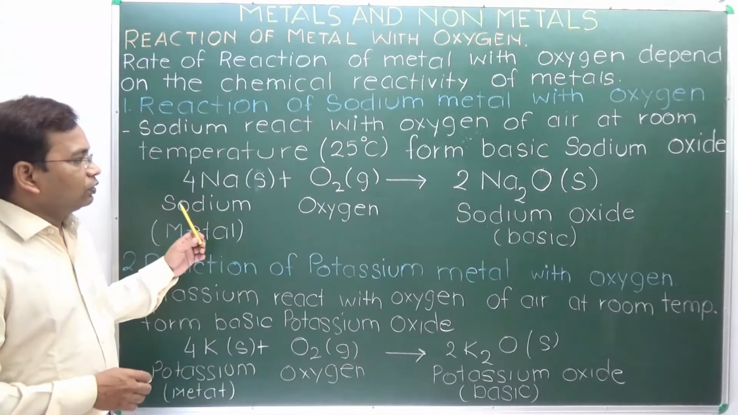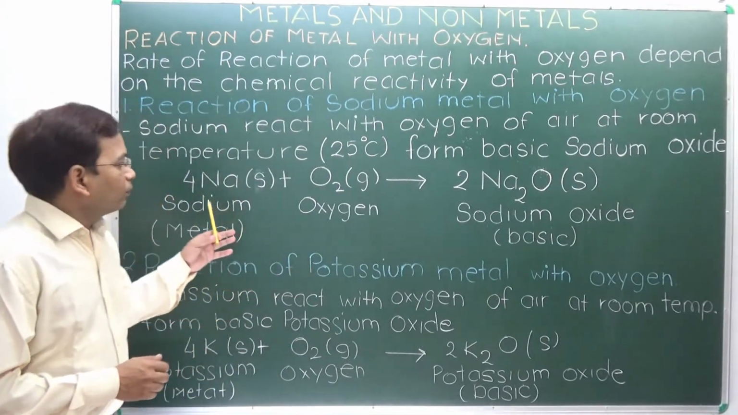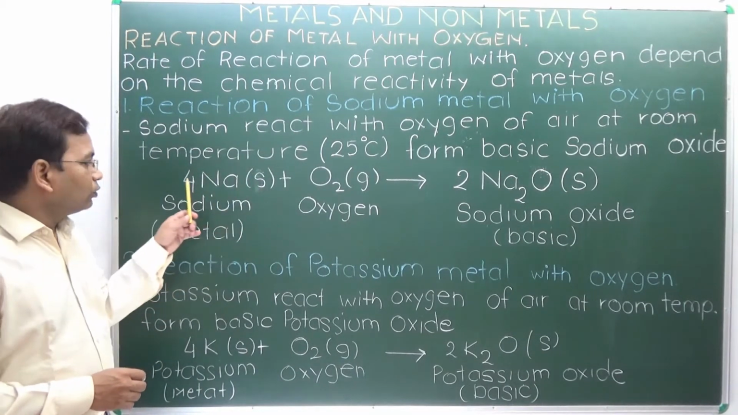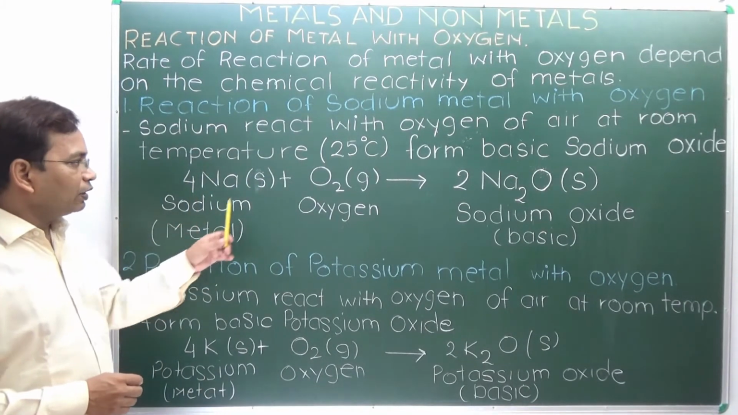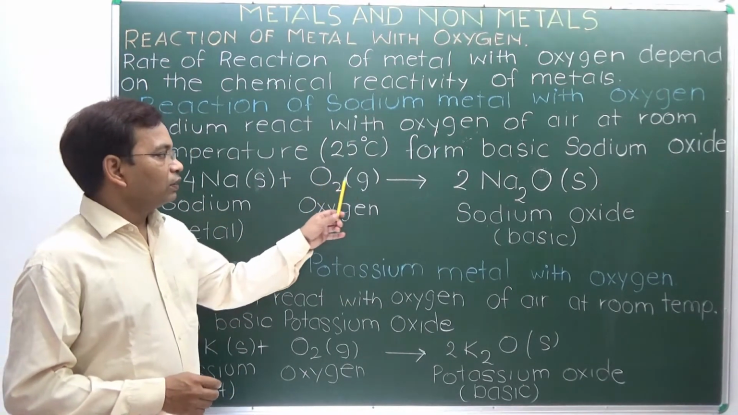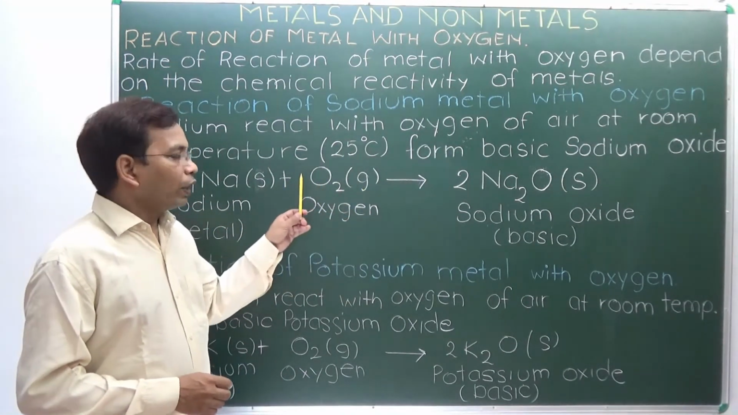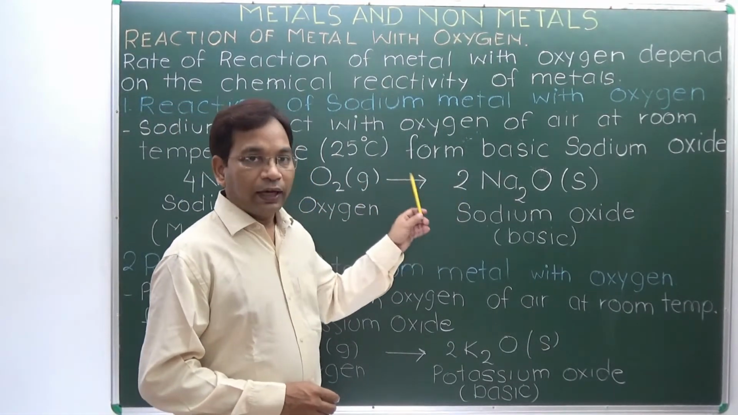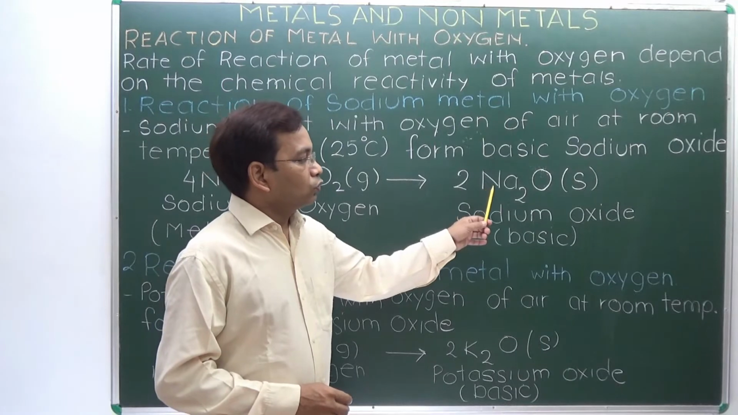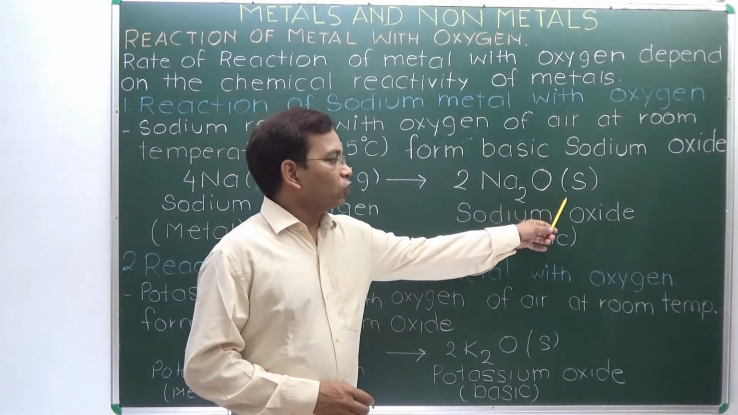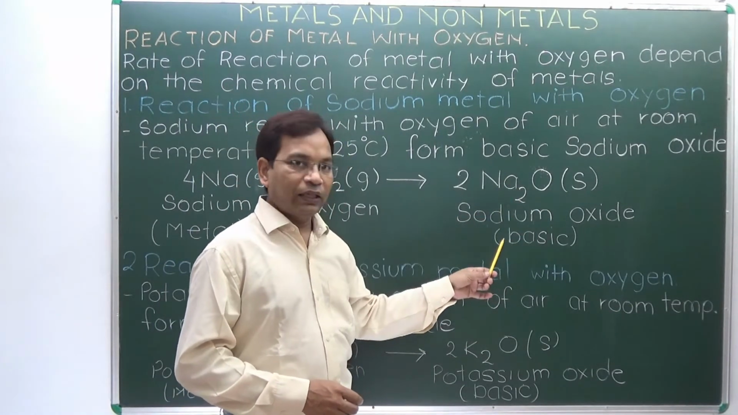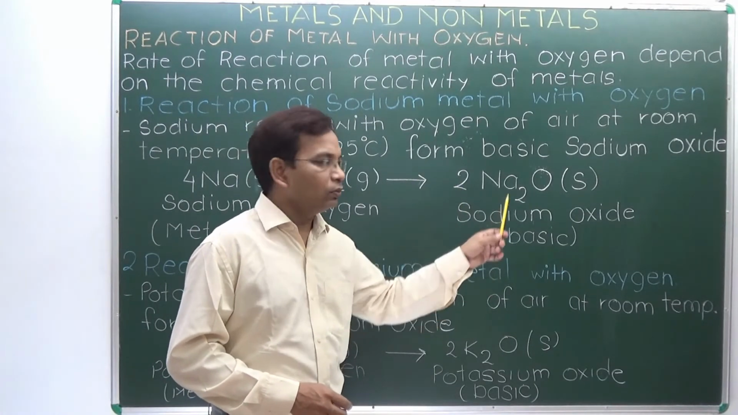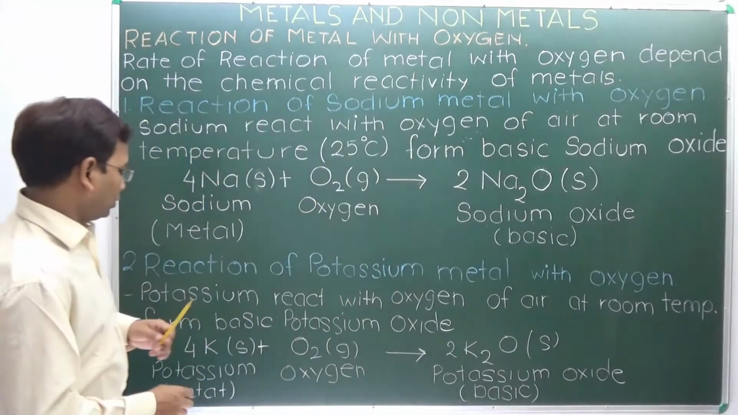So in this reaction all the facts are here. Sodium element, solid, 4 moles of metal, reacts with oxygen gas, 1 mole of molecule, to form sodium oxide, a solid product basic in nature. 2 moles means 2 moles of sodium oxide are formed, which is solid.